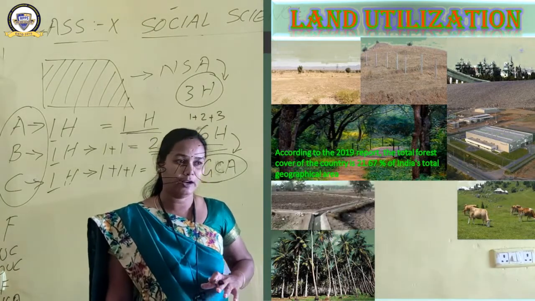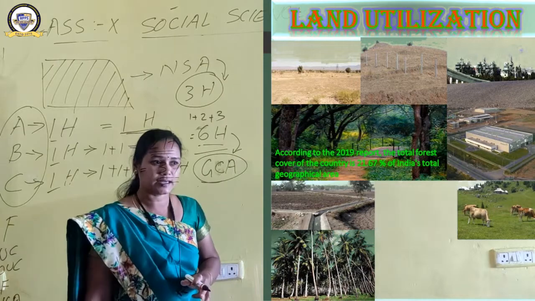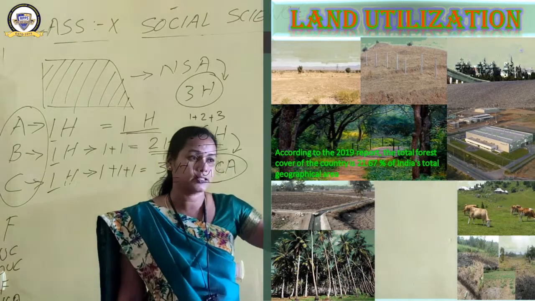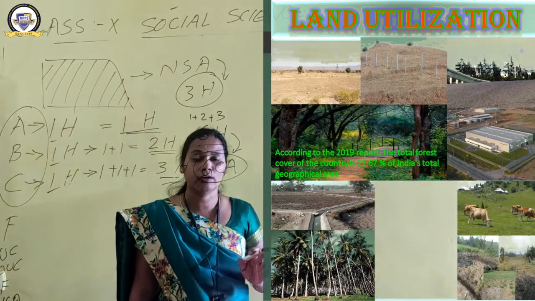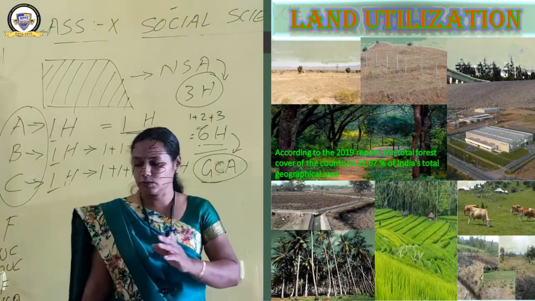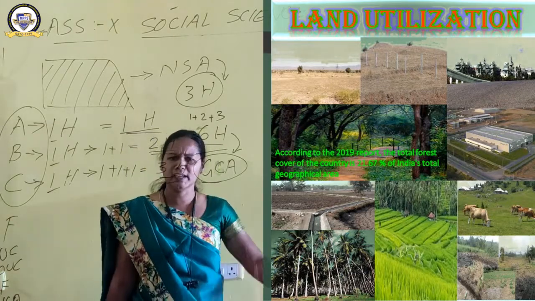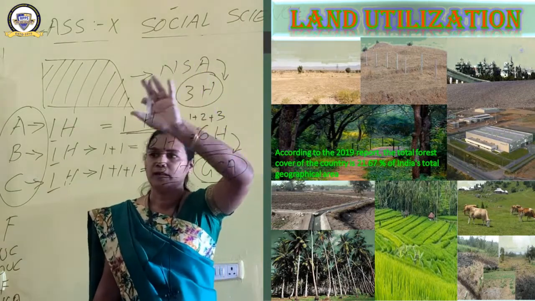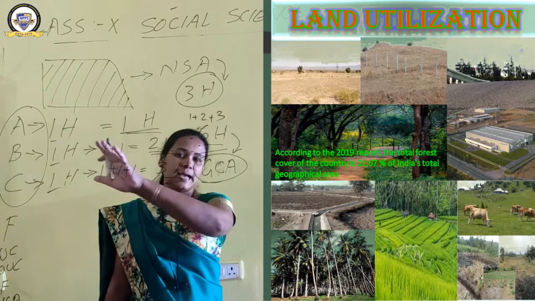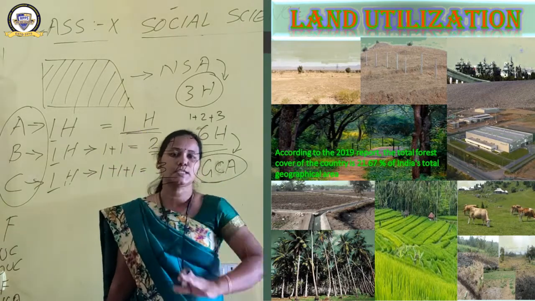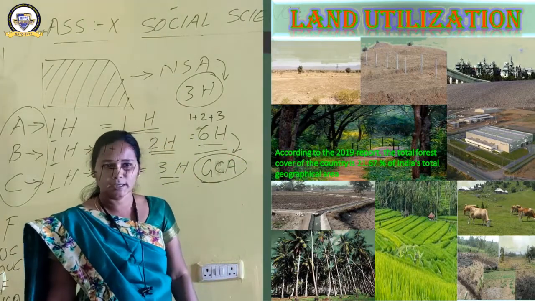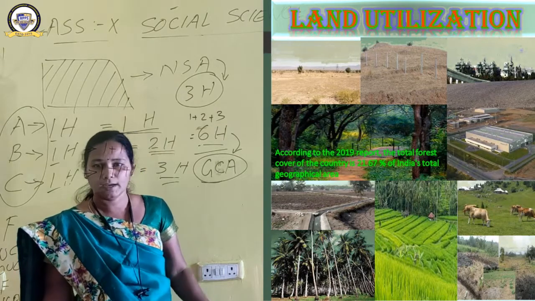Then next is fallow land. What is fallow land? Cultivable wasteland. It can be cultivated, but it is a wasteland now because it has not been cultivated for the last 1 year, up to 5 years. Then the next one is net sown area. What is net sown area? The cultivated area, the actual area of land. Then gross cropped area means that actual area plus how many times it is cultivated, twice or thrice. That becomes gross cropped area. This is the land utilization of India.